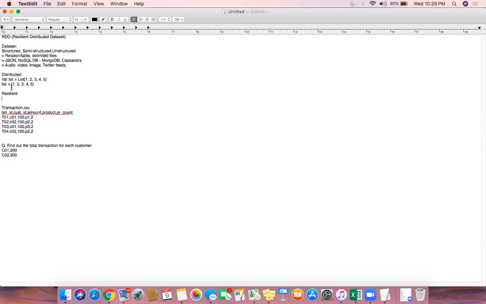Or if you're using cloud like AWS or Azure or Google Cloud, everything is basically managed there. Okay, everything is managed seamlessly, on the fly, so you don't have to worry. If a node is going down, within a fraction of a second it will be replaced, and you will never notice what went wrong. Okay, so resilient is basically what we're calling fault tolerant.